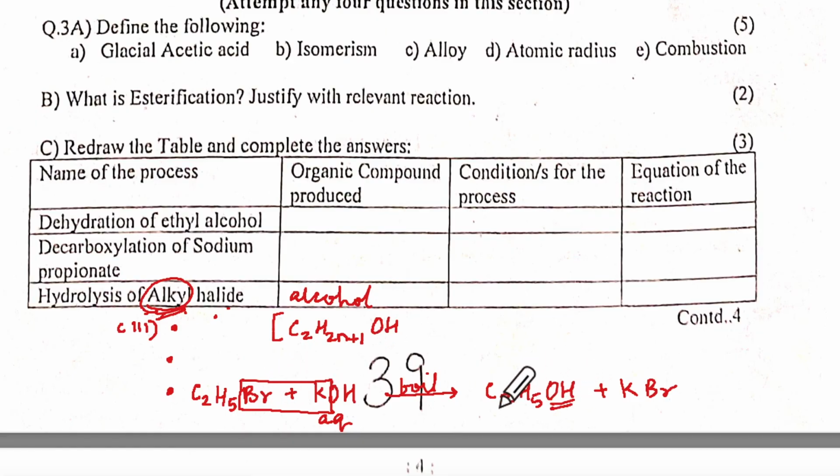C2H6 it would have been, but it is H5 and OH. One hydrogen less. So this becomes alkyl alcohol, but we won't say alkyl alcohol. It will just be alcohol. Conditions, what is it? Boil. And the equation we have already finished writing.